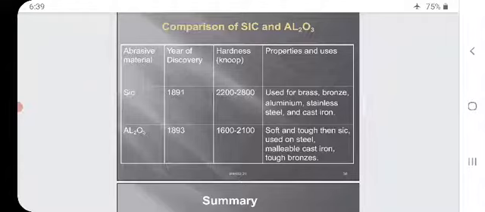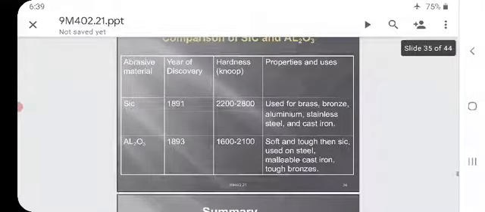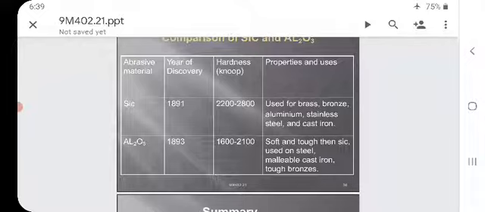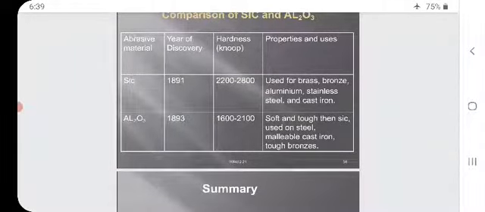Coming to Al2O3, discovered in the year 1893. Hardness Knoop 1600 to 2100. Softer and tougher than SiC, used on steel, malleable cast iron, and tough bronzes.